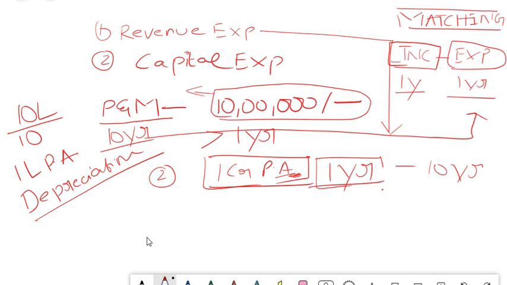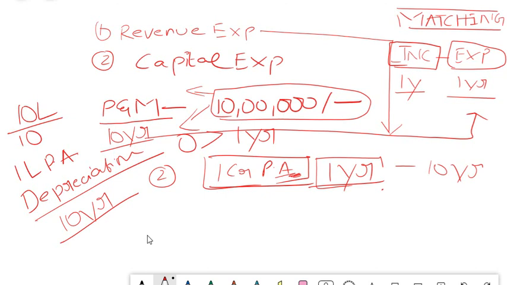That's why assets generally have something called useful life, and we allocate the cost of this asset over the useful life of this asset by debiting an expense called depreciation in your P&L account. Every year we keep debiting 1 lakh, 1 lakh, 1 lakh, and after 10 years your asset value will become 0, and each and every year your P&L will have an expense of 1 lakh. That means the total cost has been allocated to your P&L over a period of time, which satisfies your concept of matching. And also, as it is a capital expenditure, it has to be shown on the asset side.